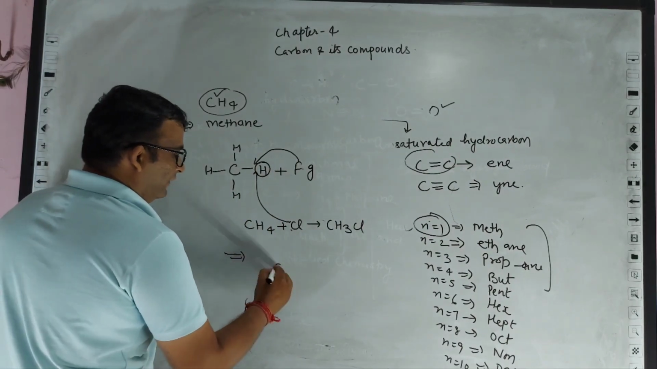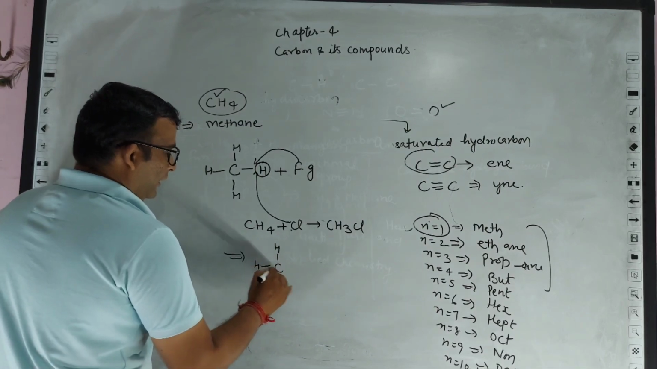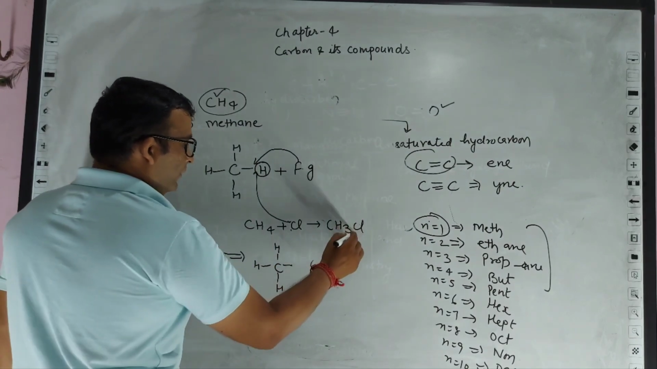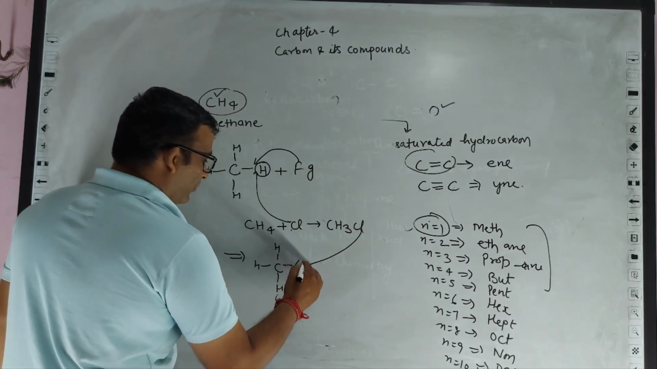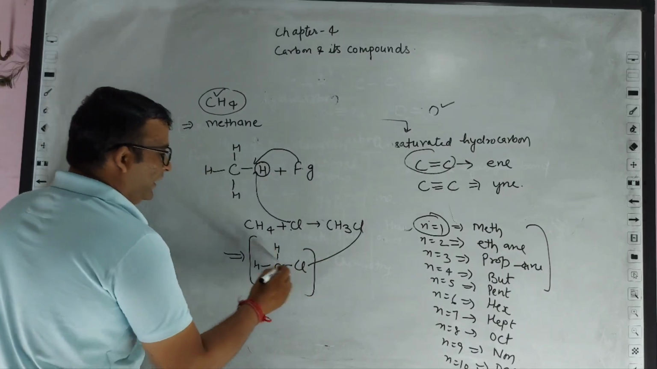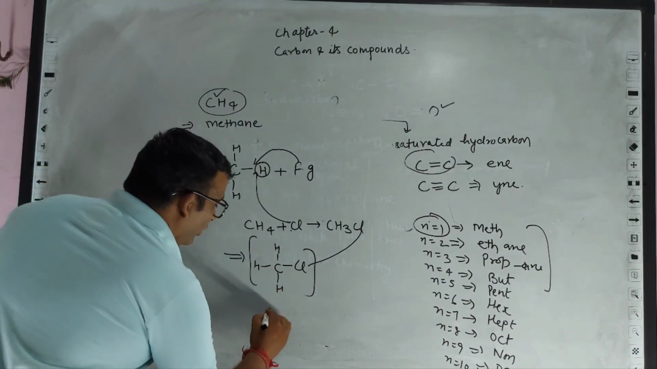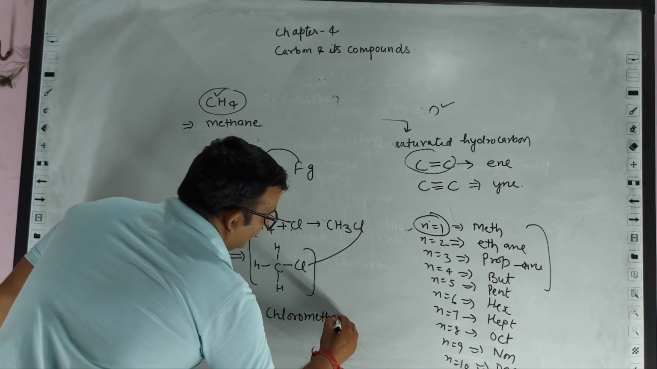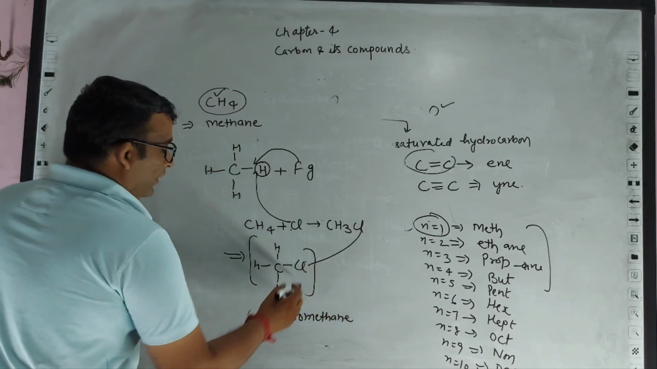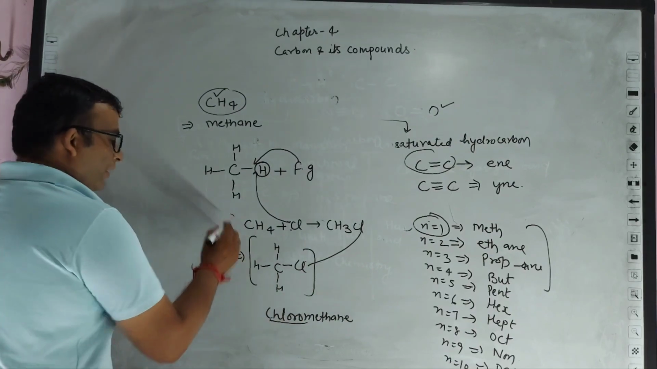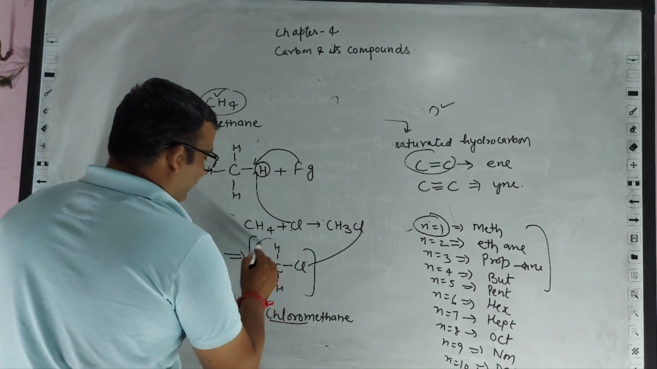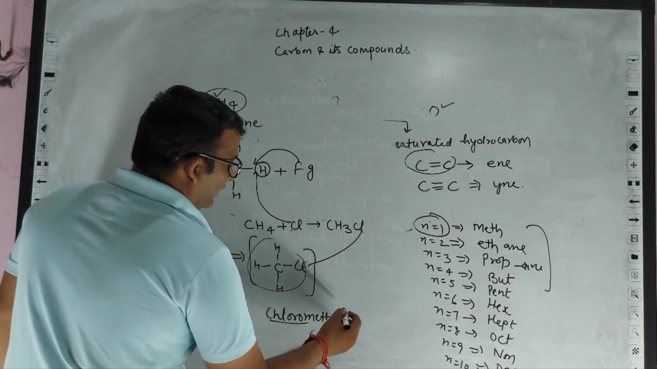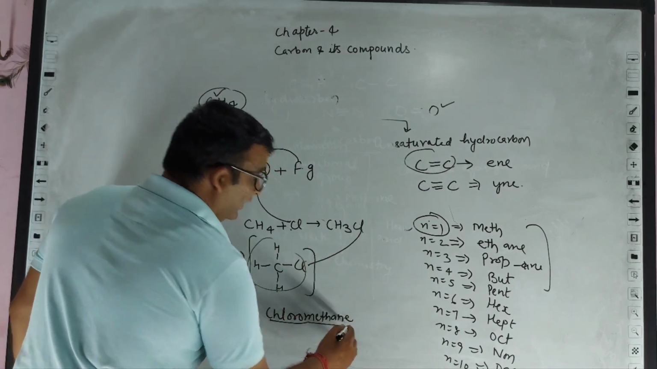Now it would be CH3 and this chlorine atom will come over here. So it would be called chloromethane, meaning this chlorine is called chloro, and methane is taken as the suffix.